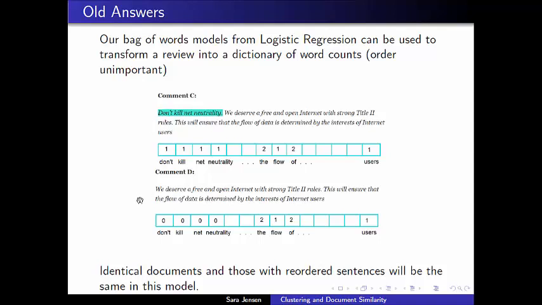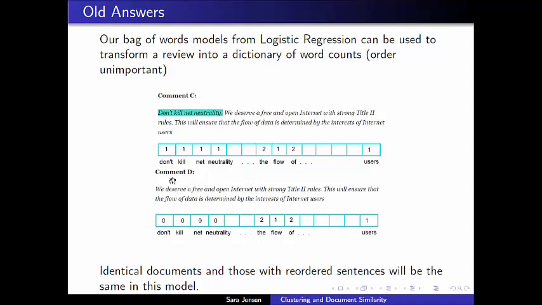So I've started out with our very small comments here, and I've made those lists of words. Maybe if these were our first few documents in the corpus, we would have don't kill net neutrality as words that we need, and we would go on and we would have the flow of, and you can see that words like don't kill net neutrality only occur once in this document, but words like the and of occur a little bit more frequently, and so we'll make those numbers 2 for the number of occurrences of those words.